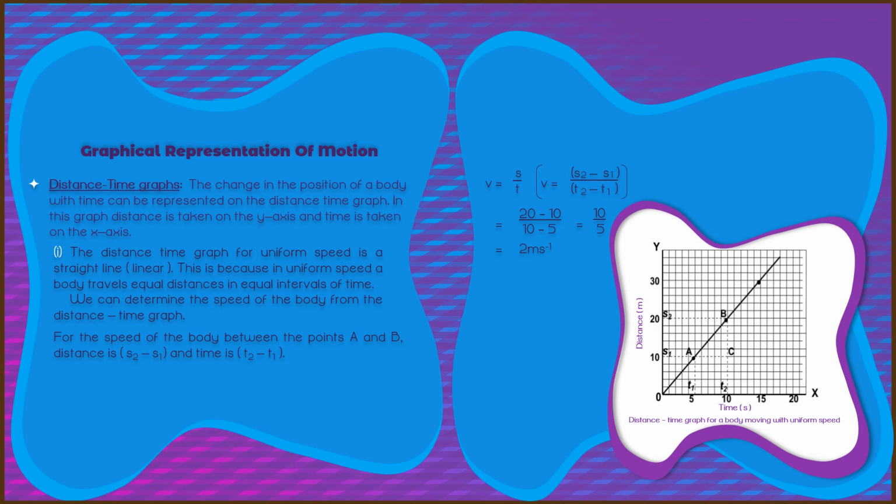For the speed of the body between the points, we go through this graph. We take the points A and B, and the distance is s2 minus s1 and the time is t2 minus t1. We know that velocity is equal to distance upon time, that is s upon t, and we put those values, that is s2 minus s1 upon t2 minus t1. For s2, that value will be 20, so 20 minus 10 upon 10 minus 5, which is equal to 10 upon 5, which gives the velocity 2 meter per second.